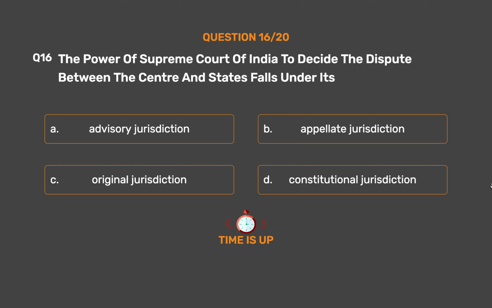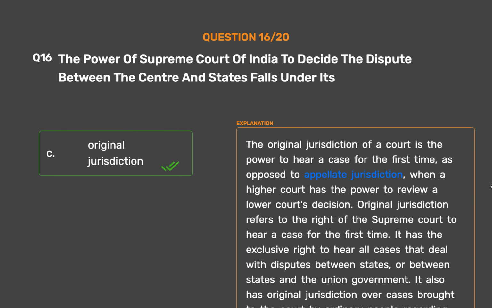The correct answer is option C. Original jurisdiction. The original jurisdiction of a court is the power to hear a case for the first time, as opposed to appellate jurisdiction, when a higher court has the power to review a lower court's decision. Original jurisdiction refers to the right of the Supreme Court to hear a case for the first time.